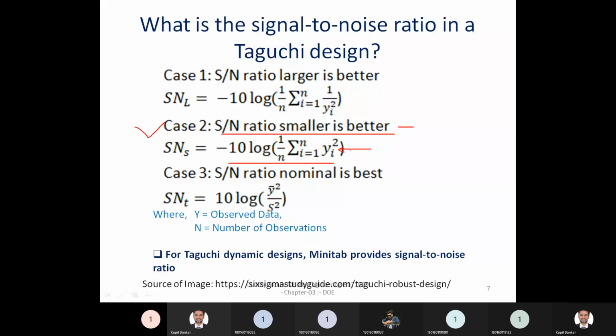Then case number 3, that is nominal is the best. This is considered when you target some value, or you assume or take some target value or data. At that time you consider nominal the best, in which the SN ratio is obtained with this equation: 10 log y bar square divided by s square. Here s is the standard deviation and y bar is the observed value.